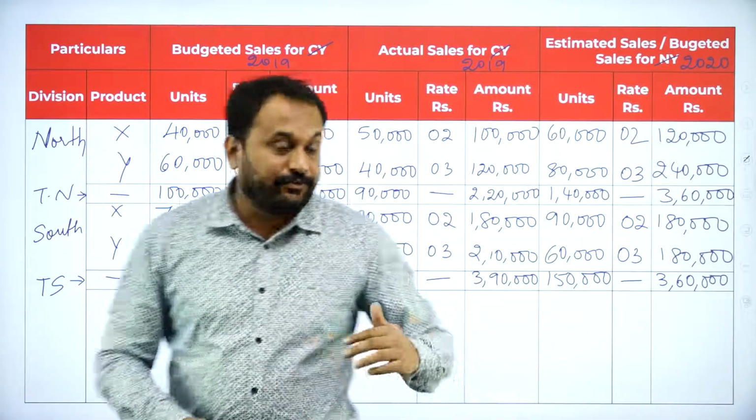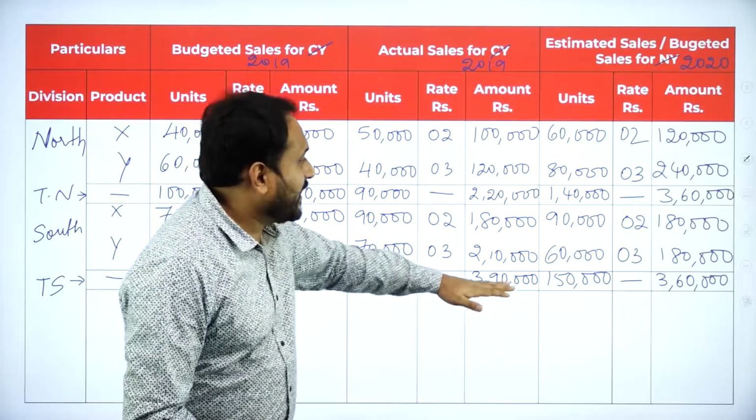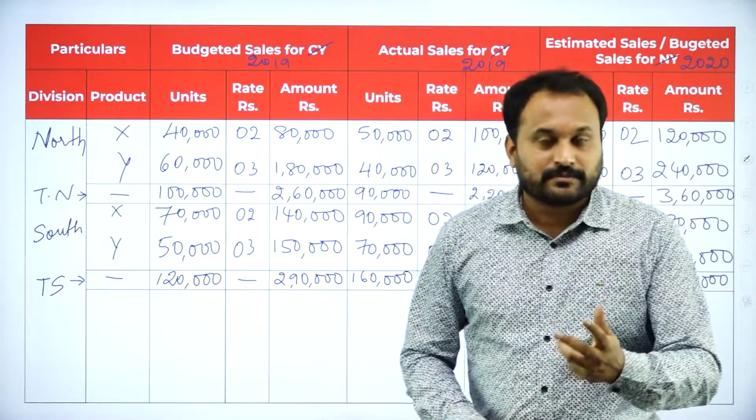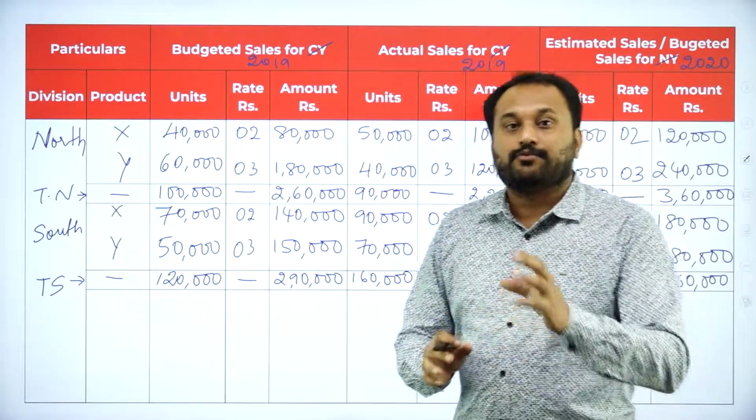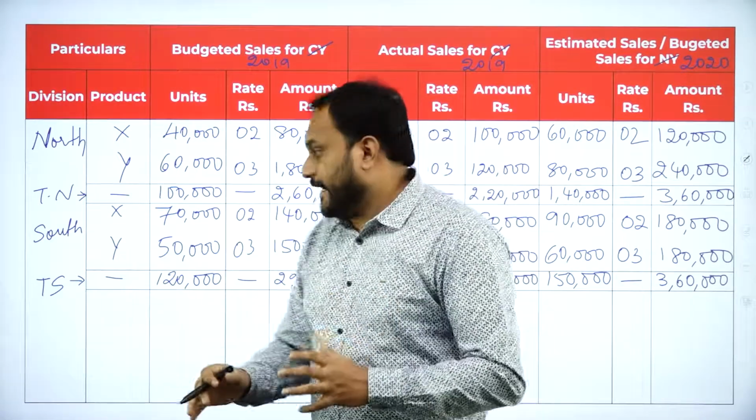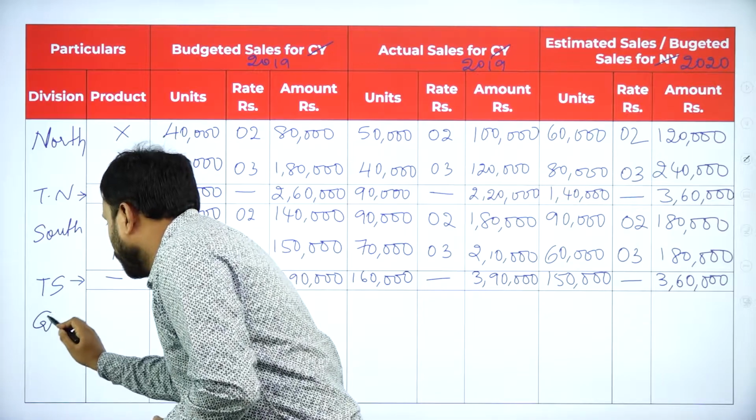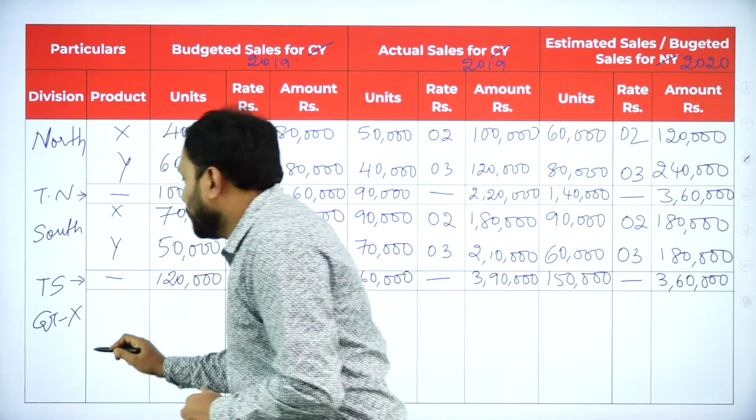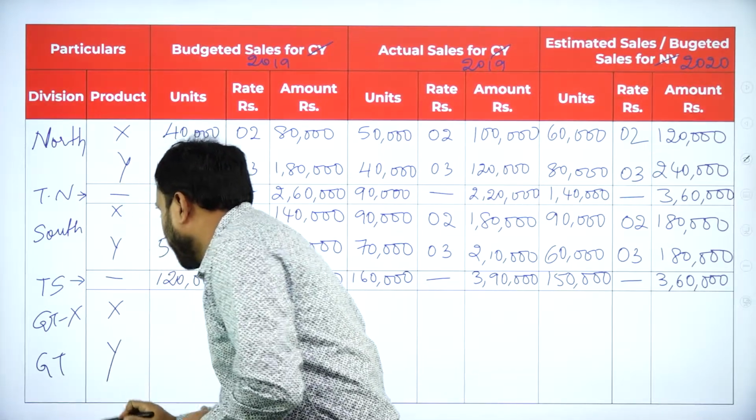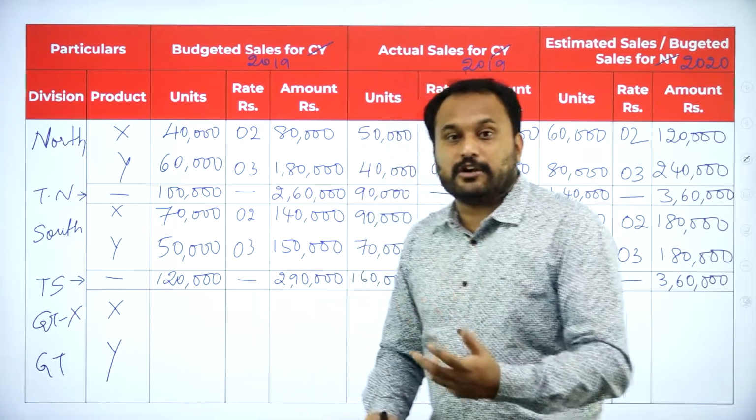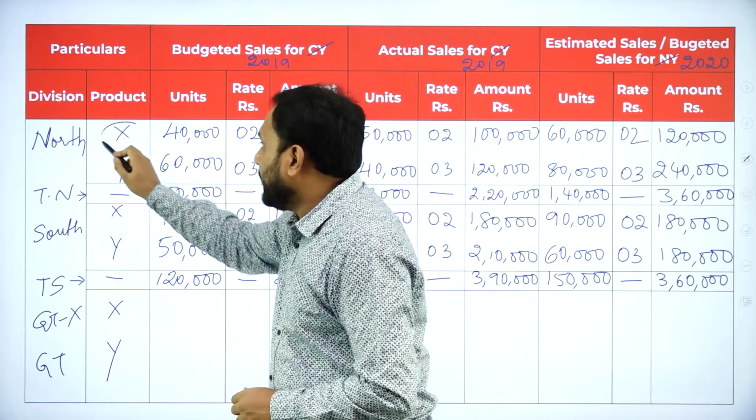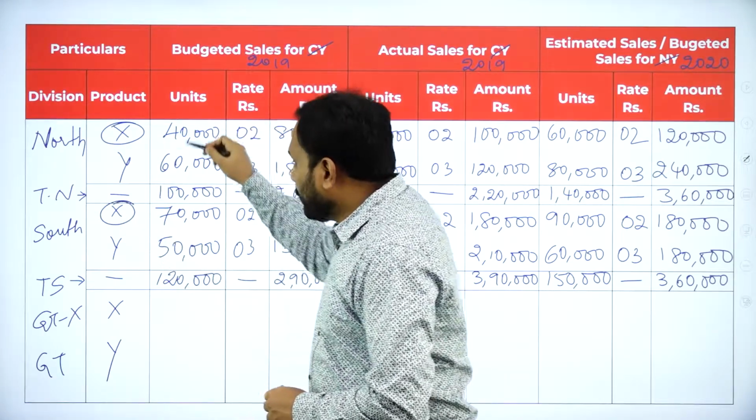Then again, if you go with a comparison of 2,20,000 and 3,90,000, we get a comparison of which division is doing good. But we have not got one more clarity, that is which product is doing good. So we should get something called the grand total of X and the grand total of Y. So we need to calculate whether X is doing good or Y is doing good. For that, what you should do is, wherever you have X, you need to add.